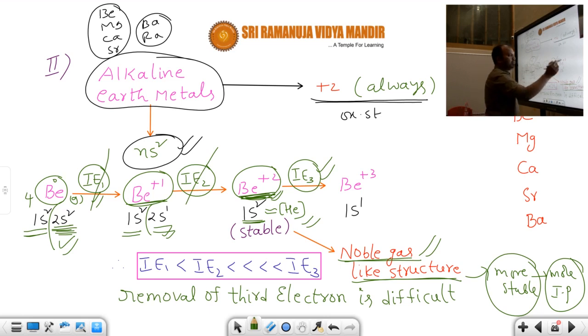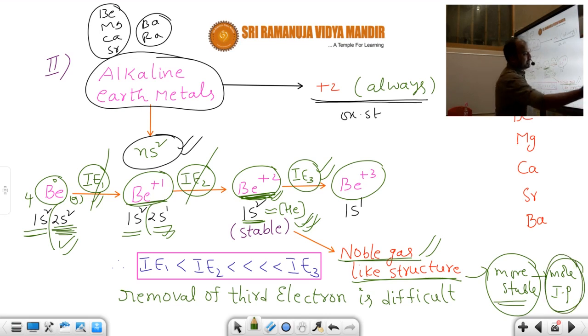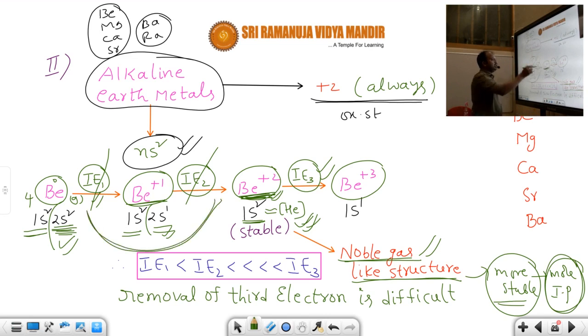But beryllium +2 converting into beryllium +3 is very difficult because beryllium +2 has a helium like noble gas structure. When the noble gas structure is there, it is more stable. So ultimately ionization potential is more. So removing 2 electrons is easy, but removing the third electron is difficult. So how many electrons are lost easily? 2 electrons. That's why these elements are capable of donating 2 electrons from their valence shell.